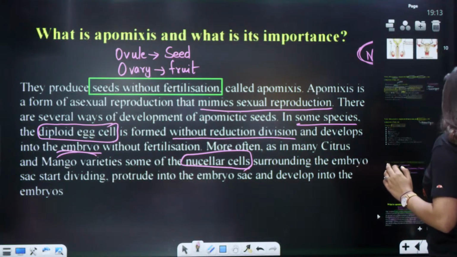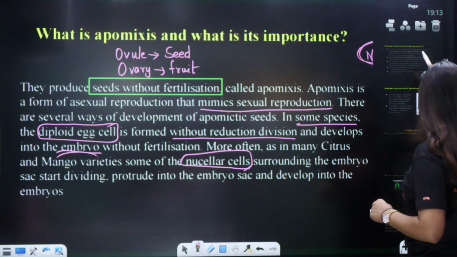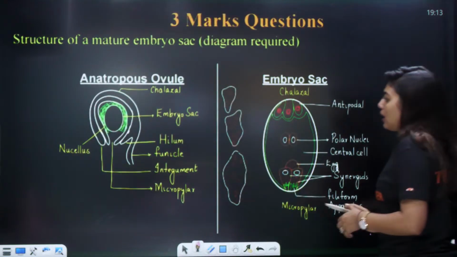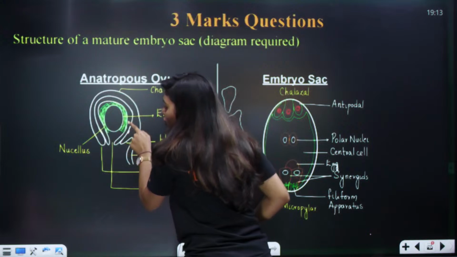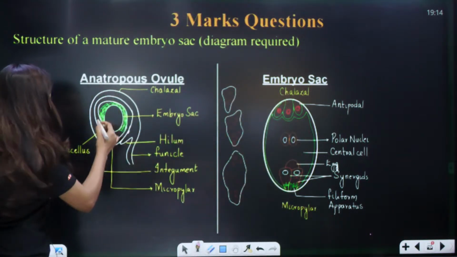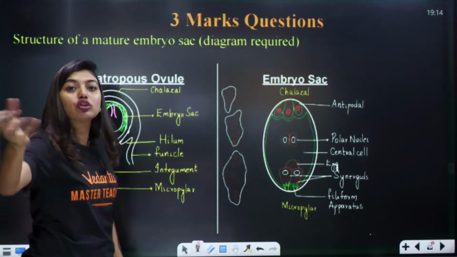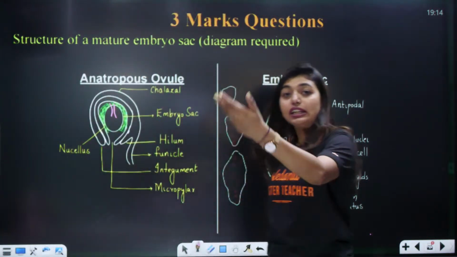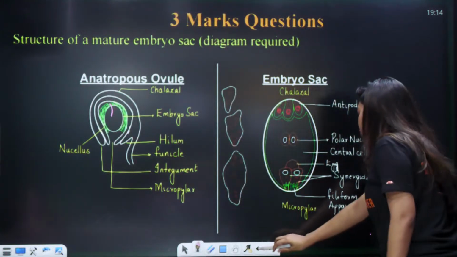Students, all of you remember, look here. Yesterday when I taught you this embryo sac, I told you this green color one is your nucellus. These cells will multiply and start protruding inside. They will get into the embryo sac, and that will again lead to the formation of polyembryony, but you do not have it right now, so you do not have to worry.